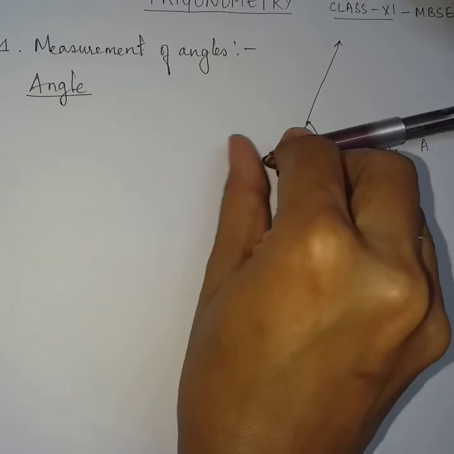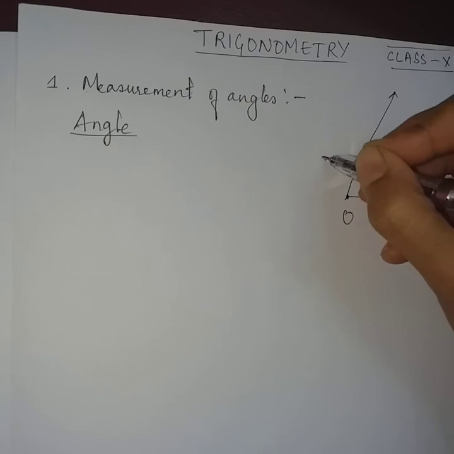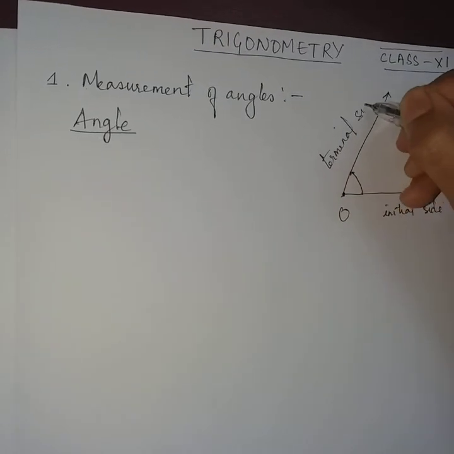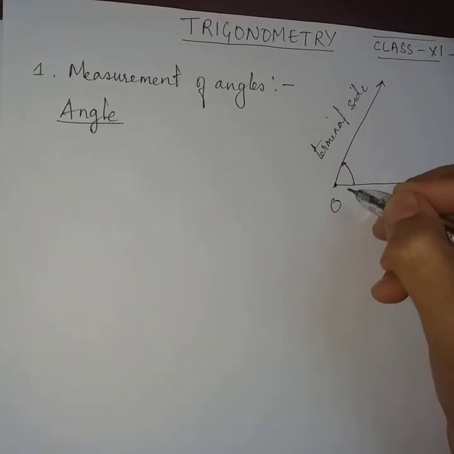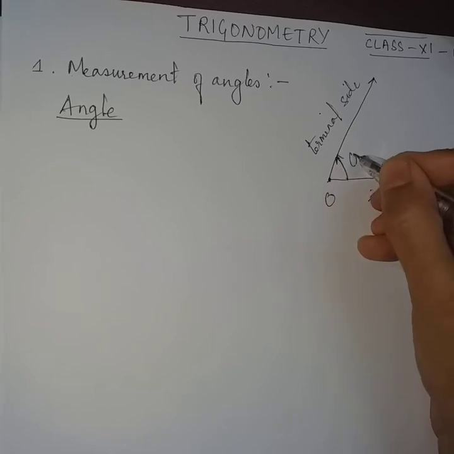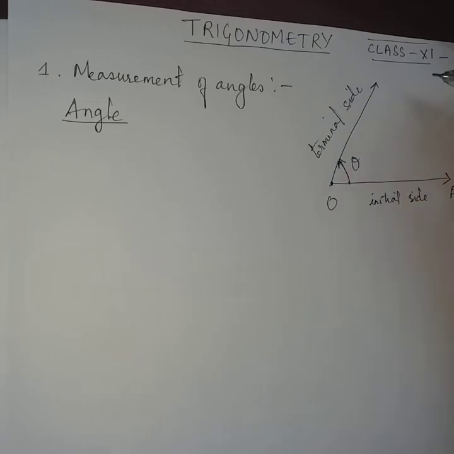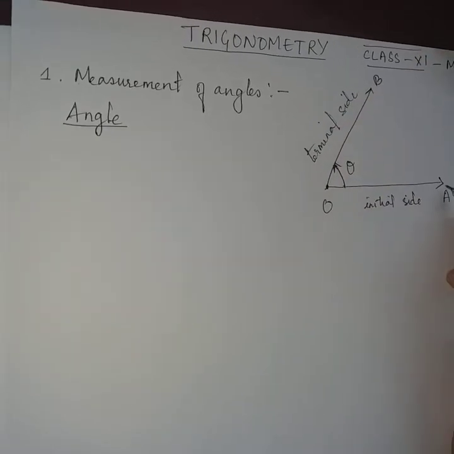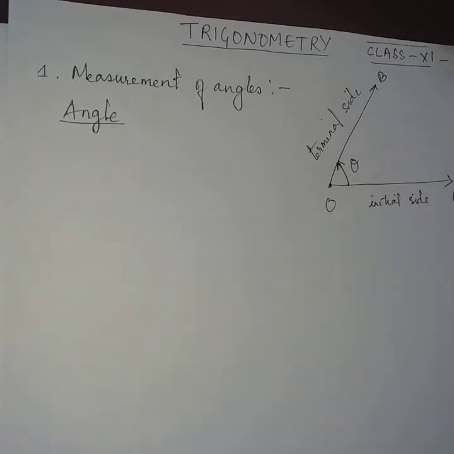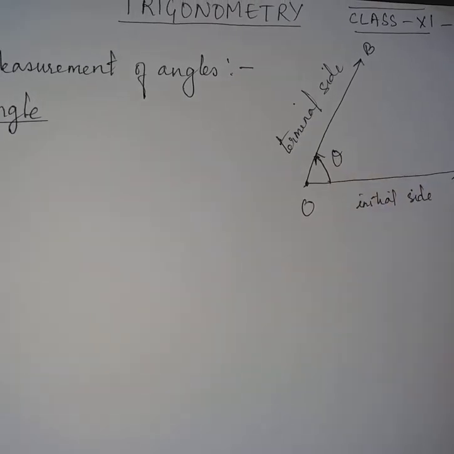If the ray rotates and comes to this final position, say this is the terminal side. This is the final position, or it is called the terminal side. Then this is called the angle. Here, say this is B, then the angle is AOB. So here theta is the angle.